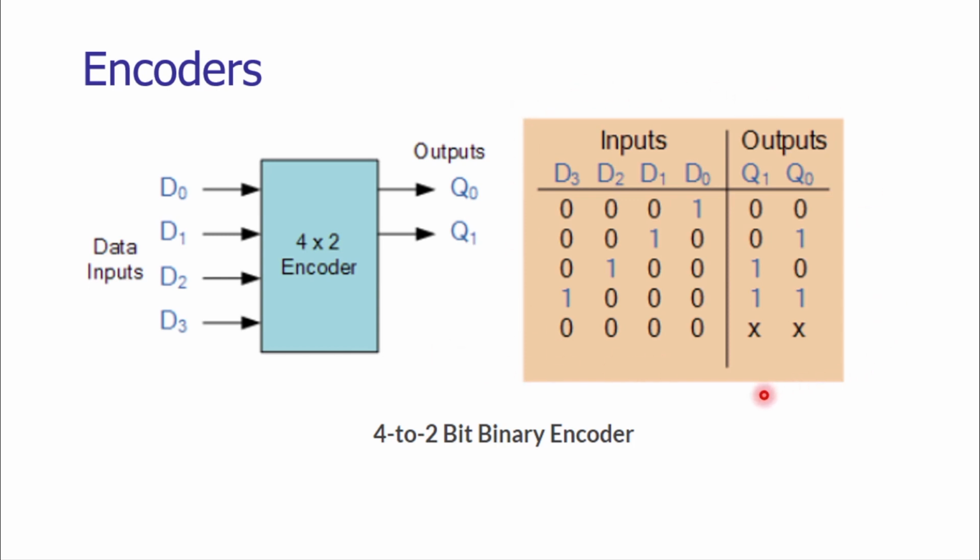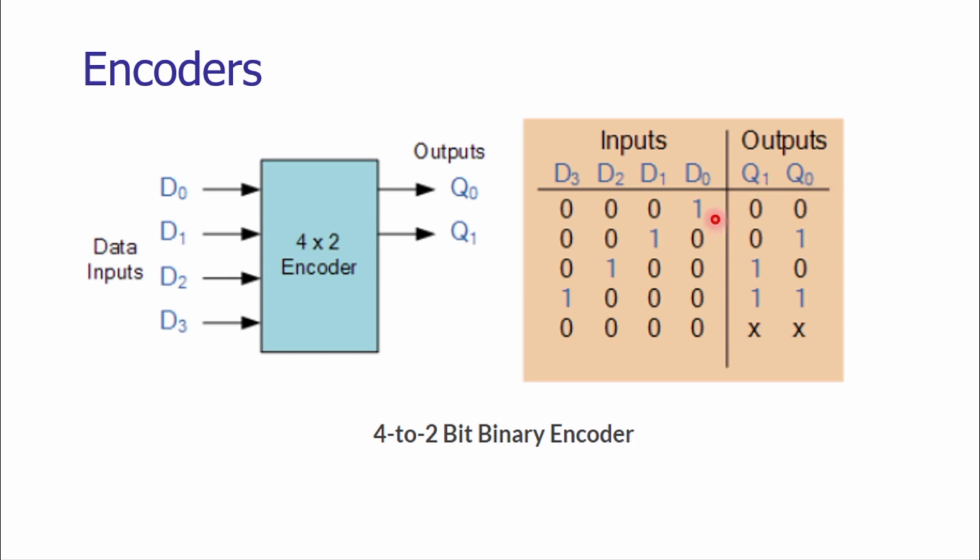We have to use logic operations to get the required output. A truth table is there on your screen. We have an arrangement where D0, D1, D2 and D3 are written from right to left, and the Q0 and Q1 outputs are written from right to left.